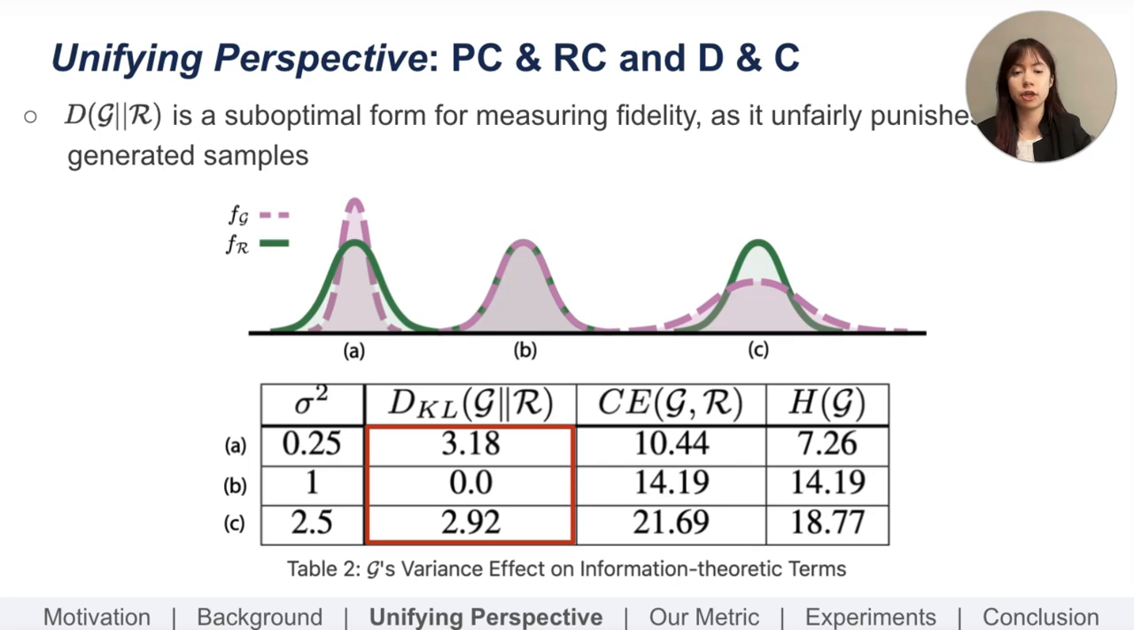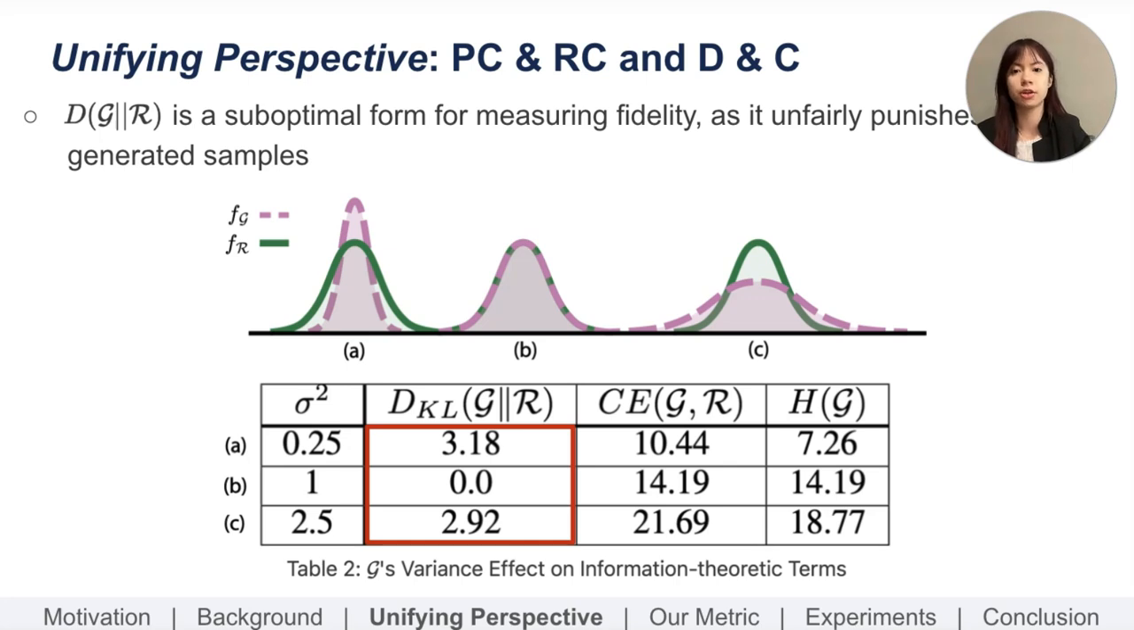Here, we highlight that the divergence of G from R is the suboptimal form for measuring fidelity, as it unfairly punishes dense generated samples because of the FG term in the denominator. We first note that the KL divergence of G from R is equal to the cross entropy of G from R minus the entropy of G.